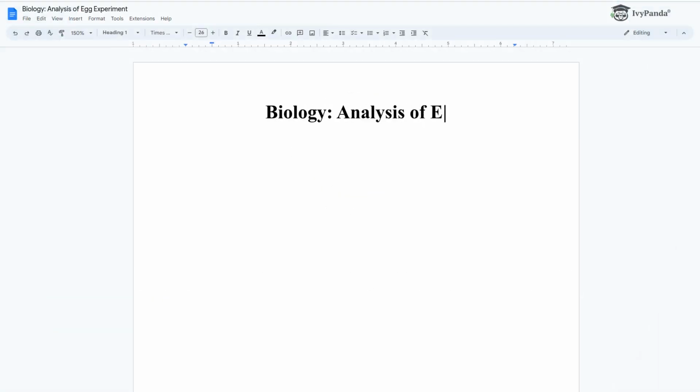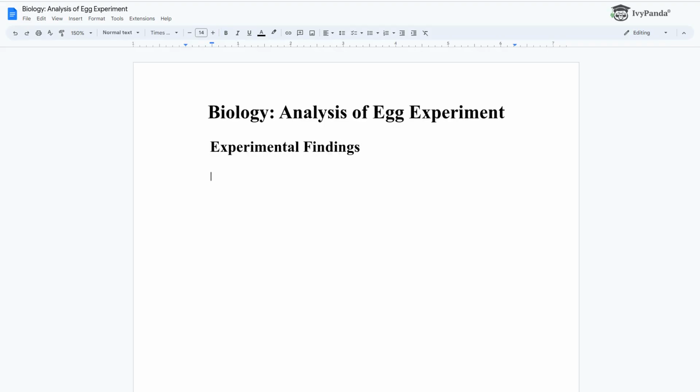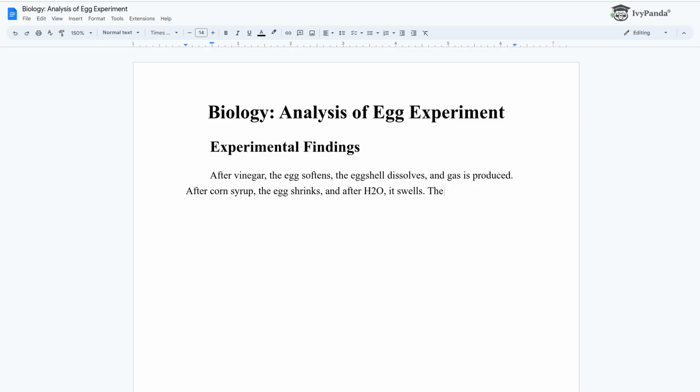Biology, analysis of egg experiment. Experimental findings. After vinegar, the egg softens, the eggshell dissolves, and gas is produced. After corn syrup, the egg shrinks, and after H2O, it swells. The largest and smallest eggs retained their shapes before and after dissection.